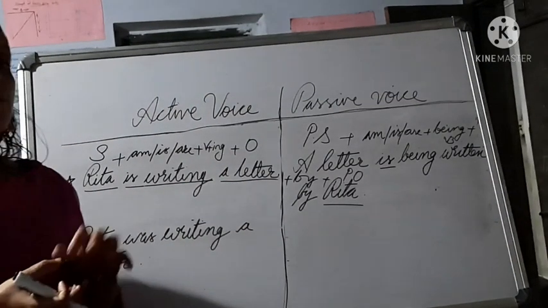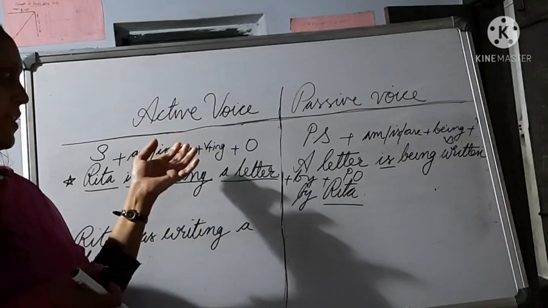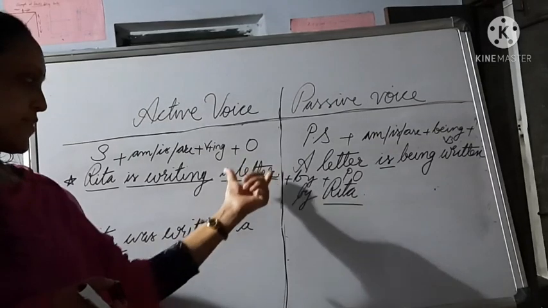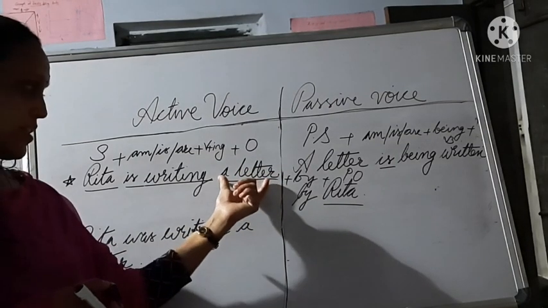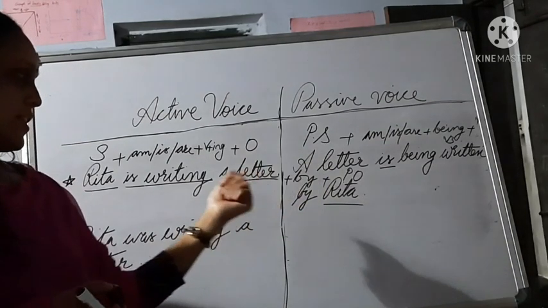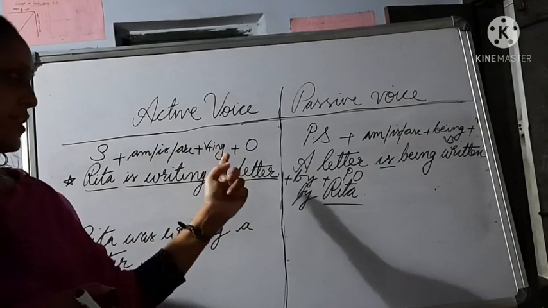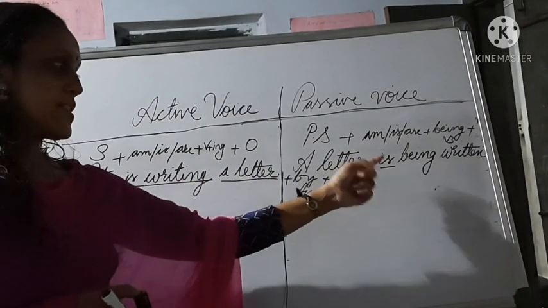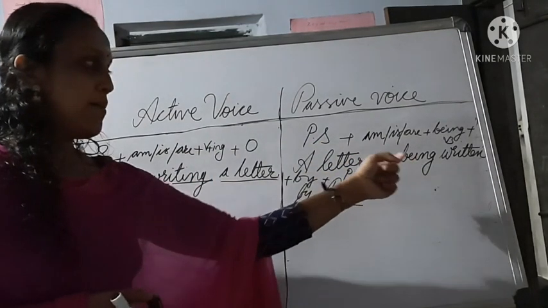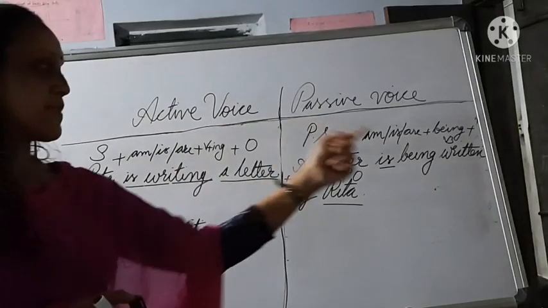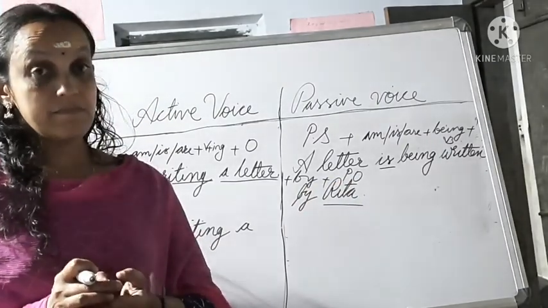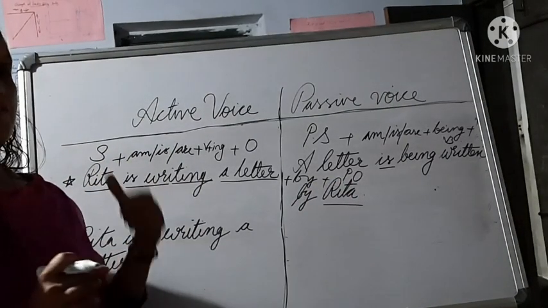So how to convert present continuous form in active voice to passive voice? First you take the object, a letter, and place it here in the first position. That is a letter. Then since it is in present continuous, you have to write is or are or am plus, for all continuous forms, you have to use the special word being plus the past participle form of write, is being written plus by plus the subject of the active voice.